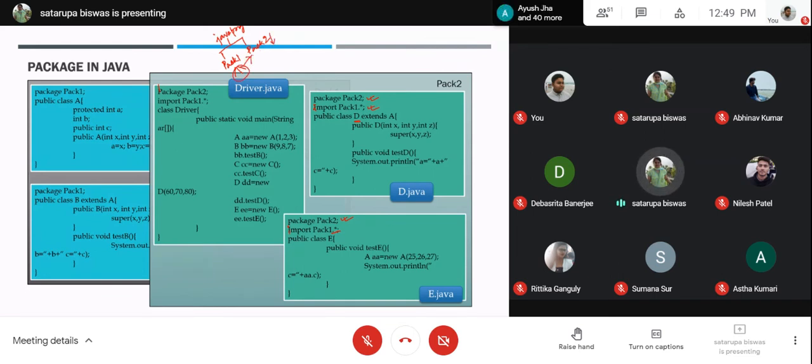But when you are present in this particular location, this pack1 is not discoverable from here. The siblings are not discoverable. They can only see the subpackages. They cannot see the sibling or previous-level packages. So if you have to get some paths from the previous level, or from a sibling, or from a completely different location, you have to use the classpath. Without the help of the classpath, from a different package, your program cannot run.